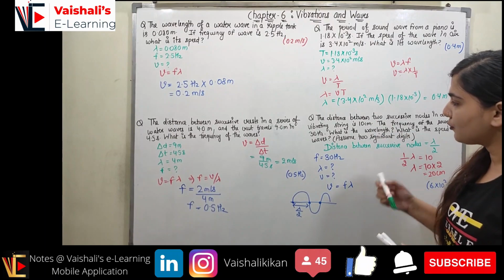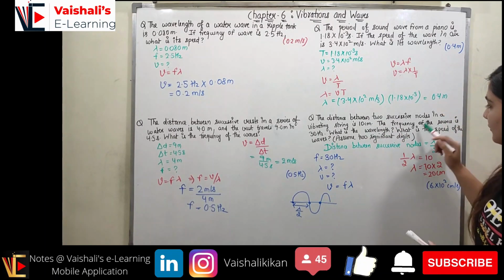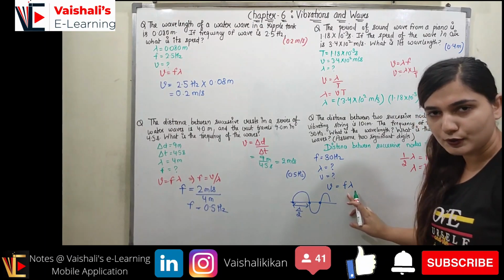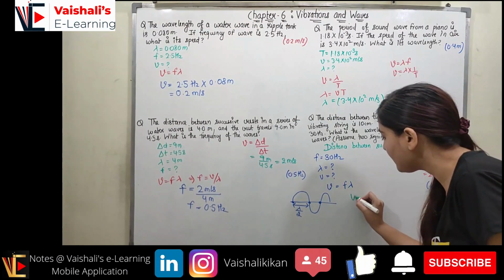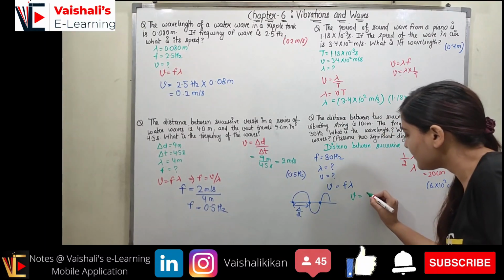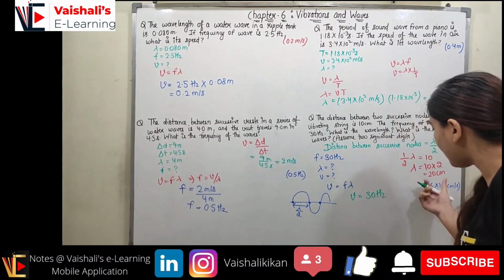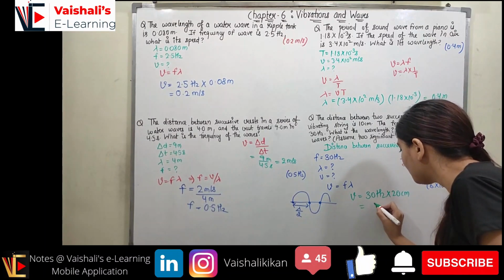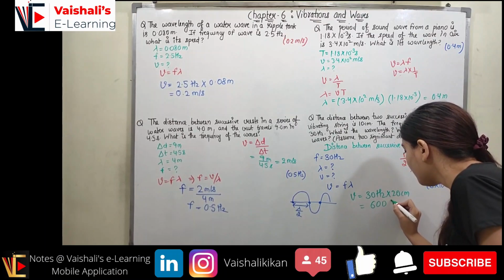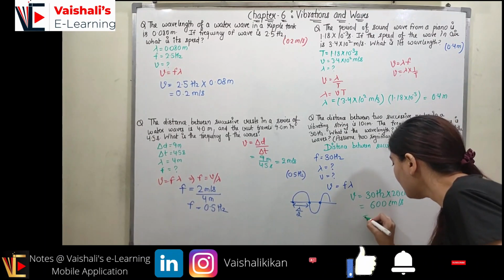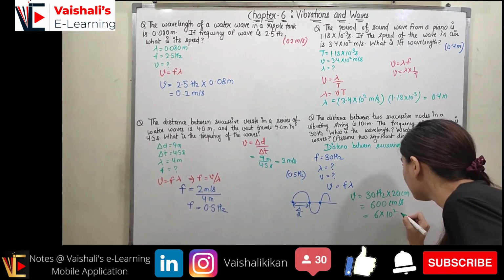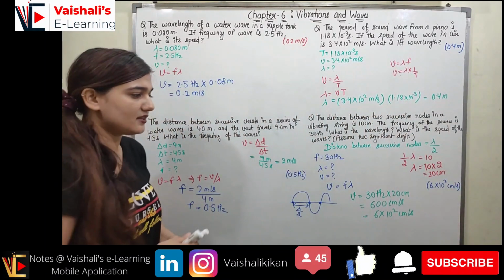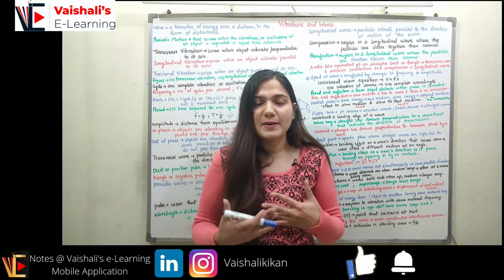Now we have to find out the second thing. Wavelength we have found out. Now we have to find out the speed of the wave. So speed of the wave is given by the universal wave equation, V is equal to F lambda. So V will be equal to, what is the frequency? It is given 30 hertz, and the lambda we have found out, it is equal to 20 centimeters. So V will be equal to 600 centimeter per second, or I can represent it as 6 into 10 raised to power 2 centimeter per second. So this is how we can find out both of the things in this question. I hope you understood the practice questions.